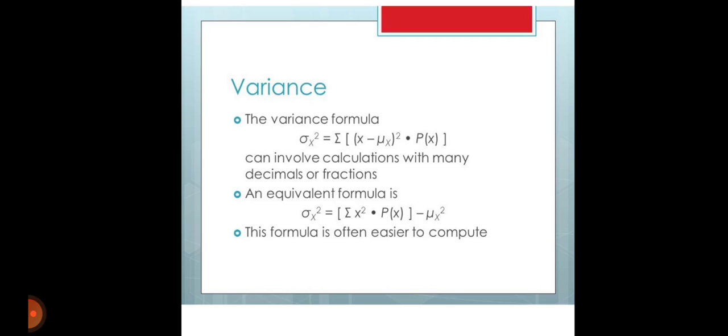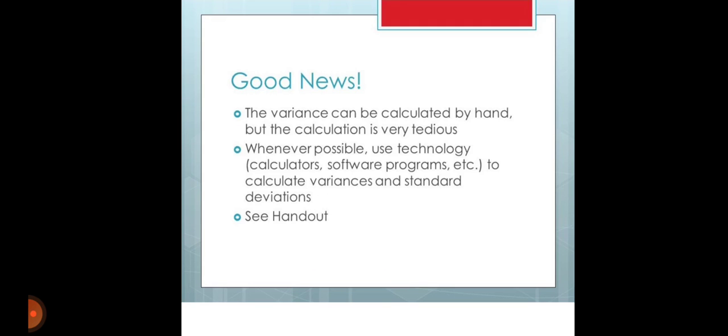This can involve calculations with many decimals or fractions. An equivalent formula is sigma x square equal to the summation of x square into p of x, minus mu square. This formula is easier to calculate the variance.